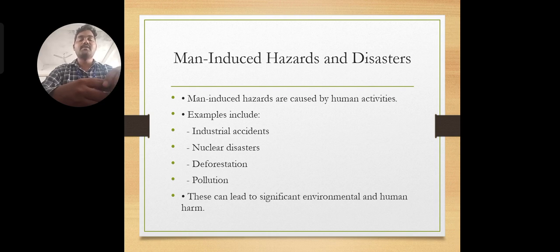And coming to the next one, pollution is also there, man-made pollution, because it's a very simple thing. For example, every day we come by bike or car or whatever vehicle, and a vehicle runs on petrol or diesel, which releases CO2. When complete burning takes place, CO2 is released, and when incomplete burning takes place, CO is released. So there is air pollution and water pollution, because these are all man-made activities only.